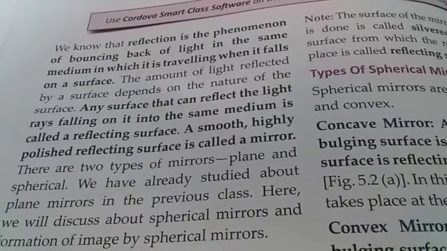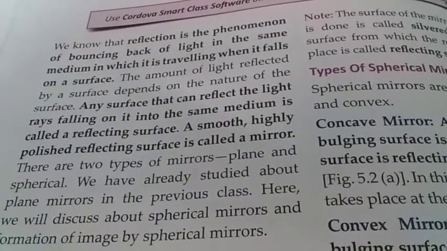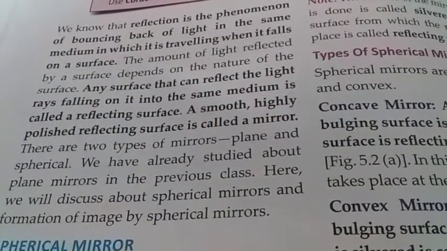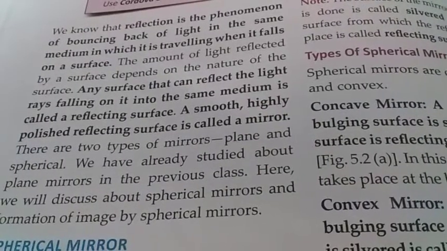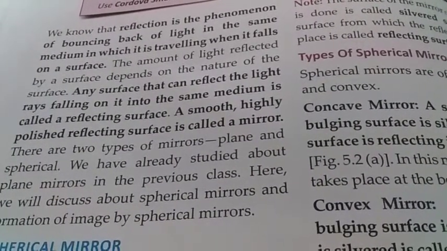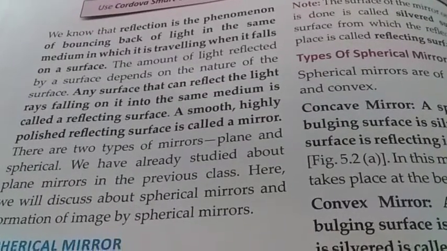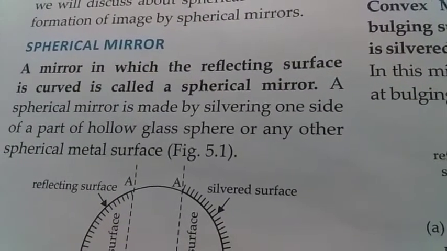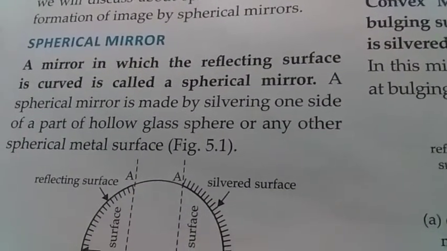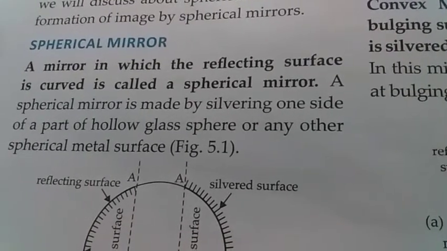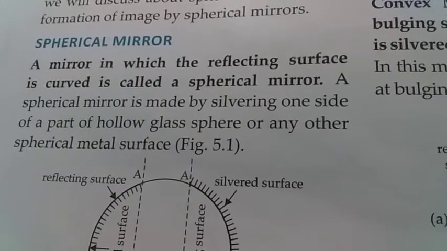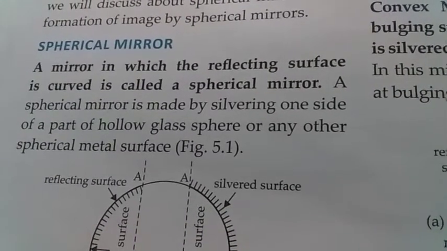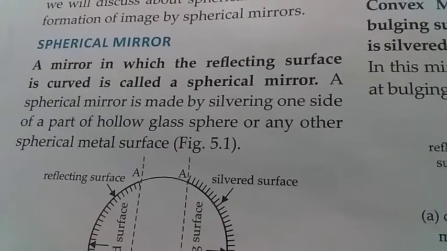Now, there are two types of mirrors, plane and spherical. How many types of mirrors are there? There are two types, plane and spherical. And what is a mirror? It is a smooth, highly polished reflecting surface. In this chapter, we are going to study the spherical mirror. What is a spherical mirror? A mirror in which the reflecting surface is curved is called a spherical mirror.